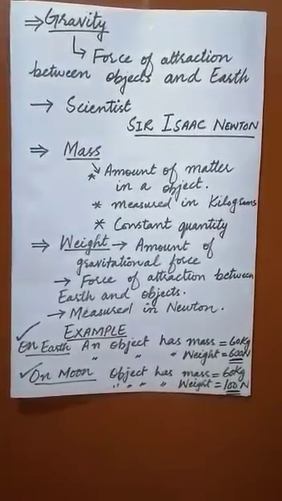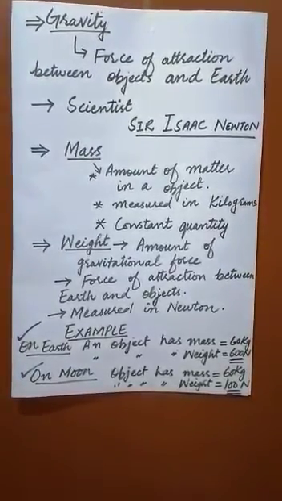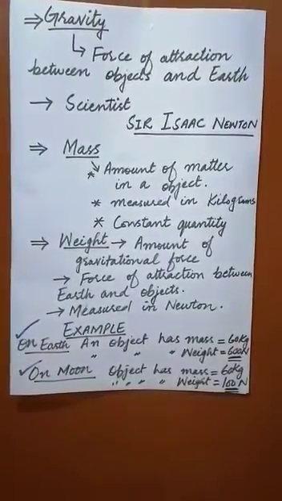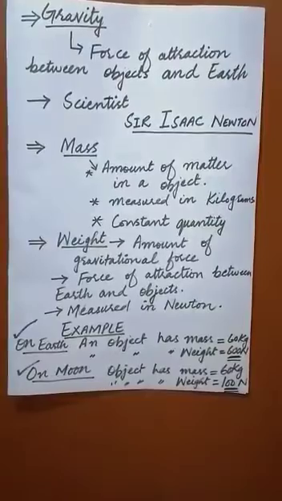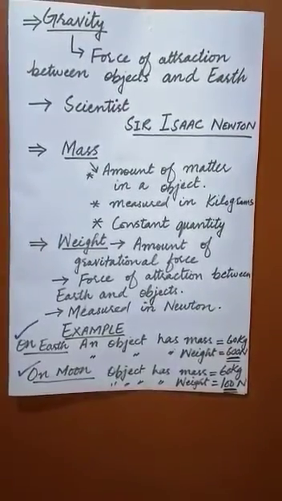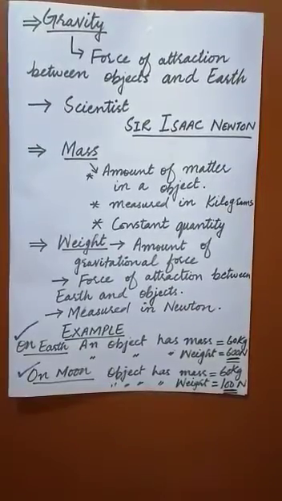Now we will discuss what mass is. Mass is the amount of matter in an object. It is a constant quantity. It cannot be changed wherever you are. Mass is measured in kilograms.